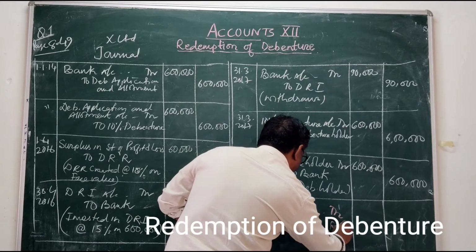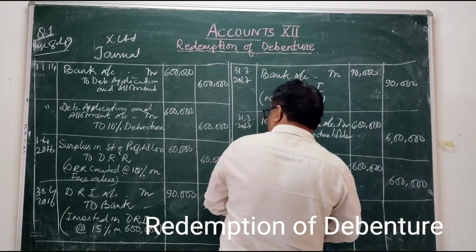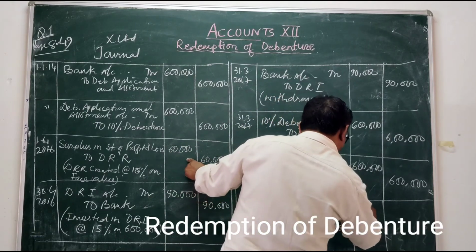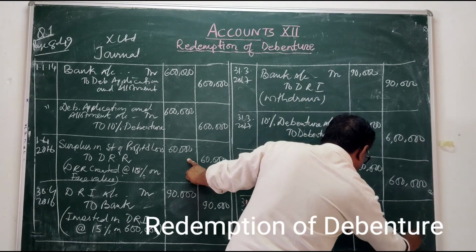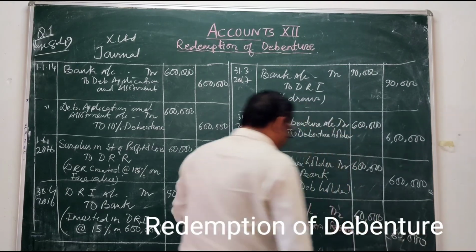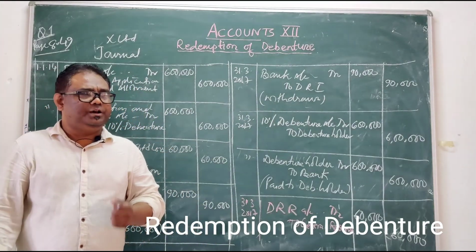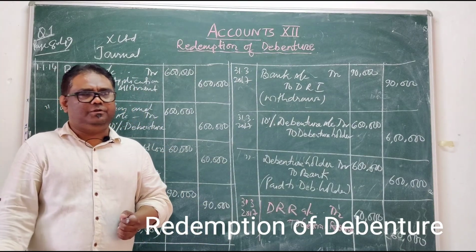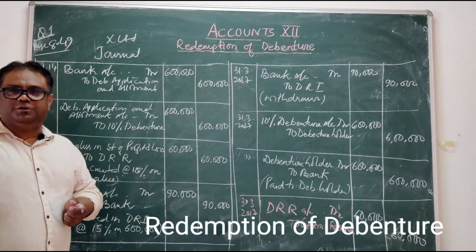What's the amount? 60,000. Last entry: debenture redemption reserve transferred to general reserve.